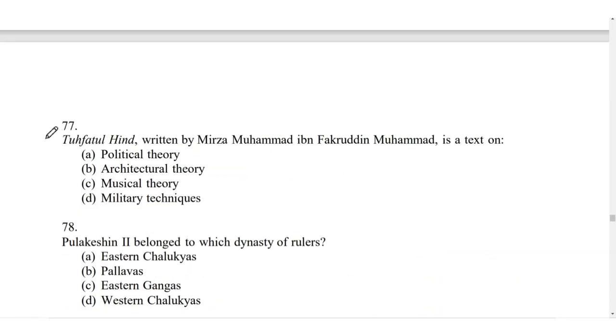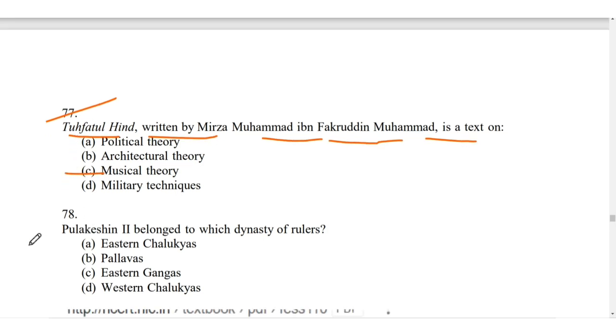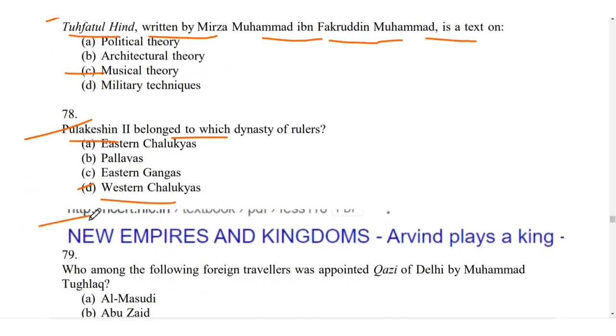For question 77, Tuhfatul Hind, written by Mirza Muhammad ibn Fakhruddin Muhammad, is a text on, so it is C, musical theory. And Pulakeshin II belongs to which dynasty of rulers? So it belongs to the Western Chalukyas. And you can follow the New Empire and Kingdom chapter of NCERT for this.